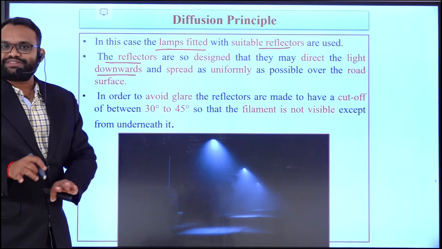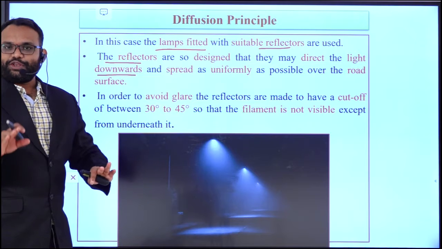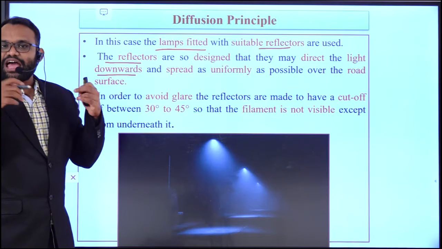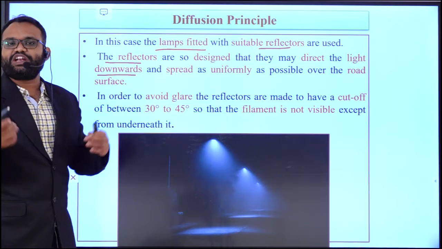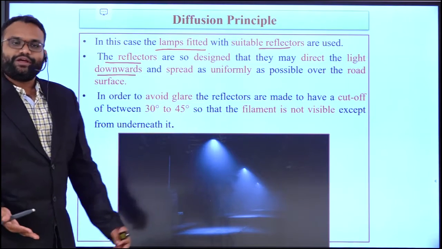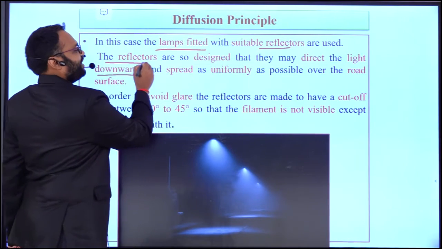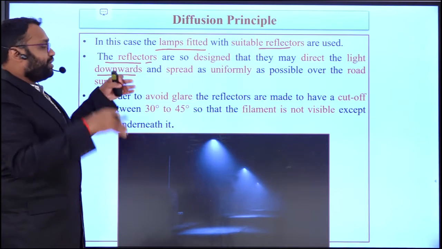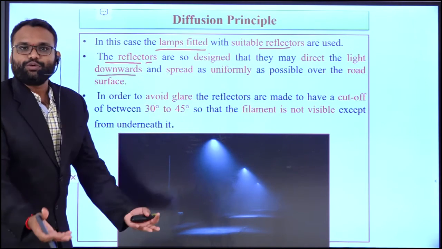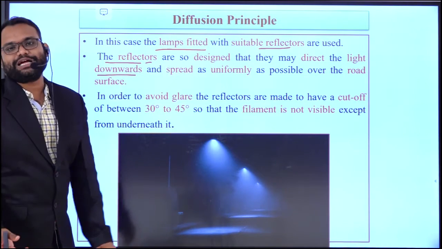Here the work plane is nothing but the road. So we are using lamps with reflectors and allowing more than 90% of the light to be thrown onto the road. That is why the reflectors are designed so that the light is thrown or spread directly downwards towards the road.